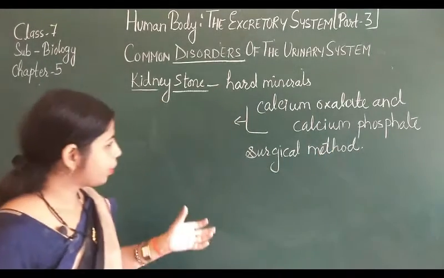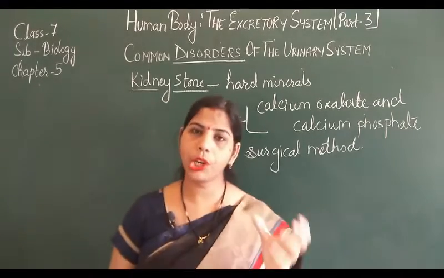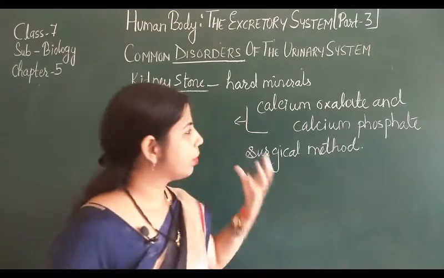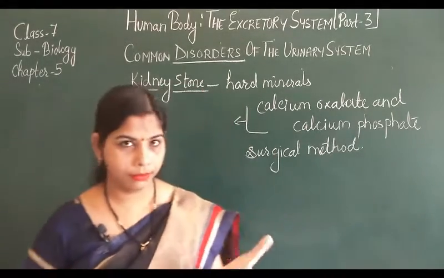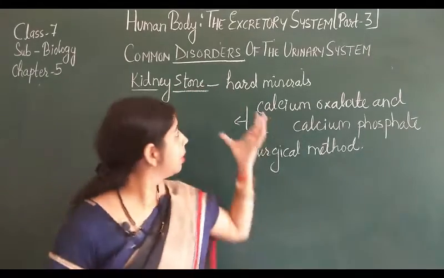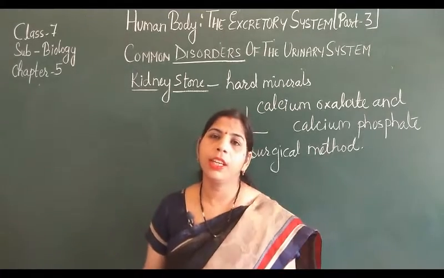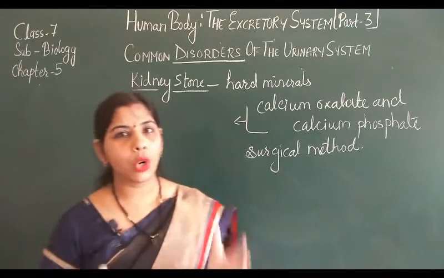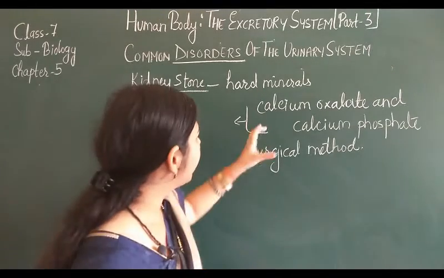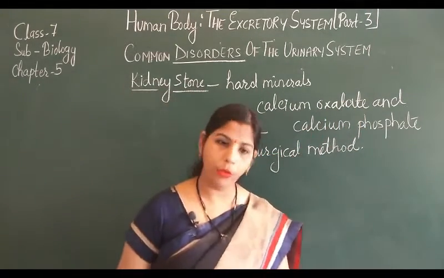That means if the size of a stone is big, it is going to get stuck, and at that time a surgical method is required. Otherwise, very minute particles of stones are released from the body through the urine. Now, how can we prevent kidney stones? Again, just drink sufficient and required amount of water and avoid food with a maximum amount of calcium oxalate and calcium phosphate.